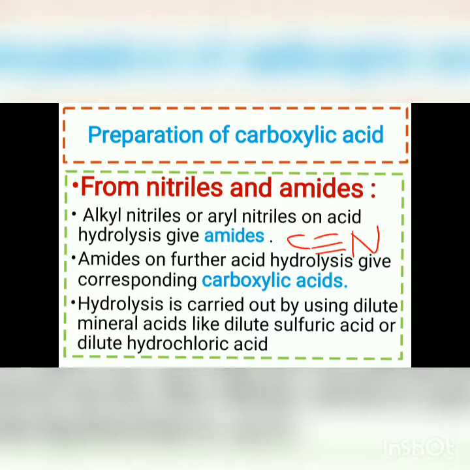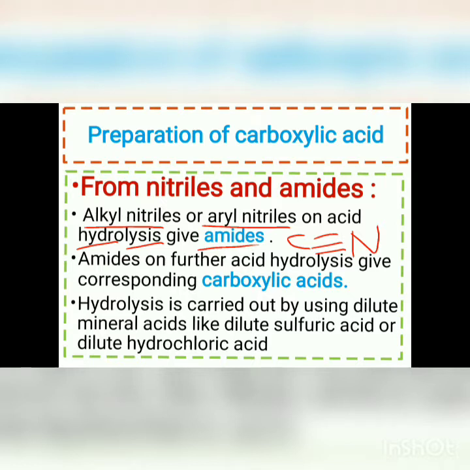Now see how this reaction takes place. Alkyl nitriles or aryl nitriles on acid hydrolysis give amides. What is meant by hydrolysis? Hydro means water and lysis means to break down, so the water molecule is broken down, and due to this the alkyl nitrile, either aliphatic or aromatic, can be converted into the amide, that means the carbon-nitrogen triple bond is converted into the amide, RC double bond O NH2.